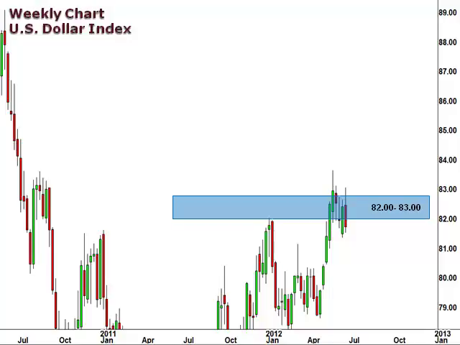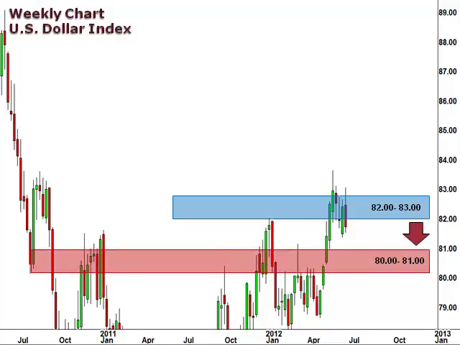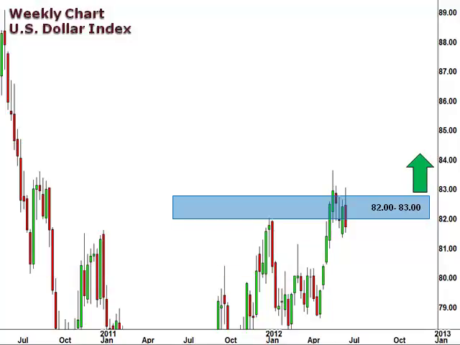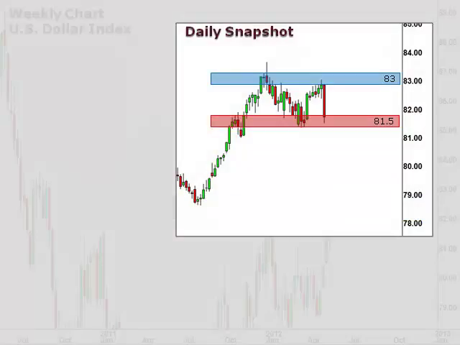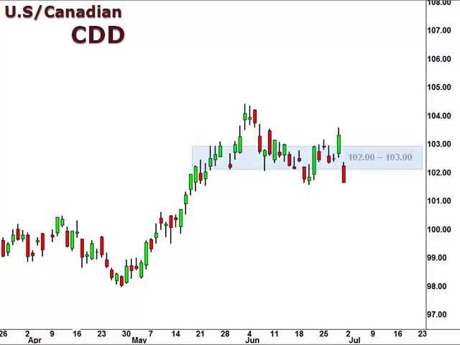81.5 is an important support level this week, and a break below that level opens the window for a continuation lower to test support down at 80.81. A break back above 83 confirms a continuation higher. Let's take a quick look at the daily snapshot. The daily chart reflects the important support found at 81.5. A bounce here is likely to meet resistance at 83.